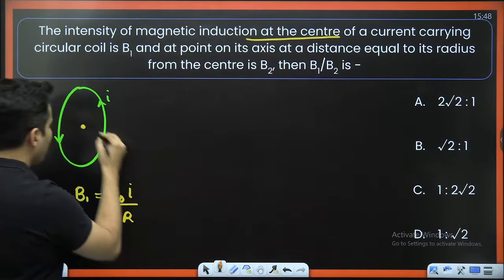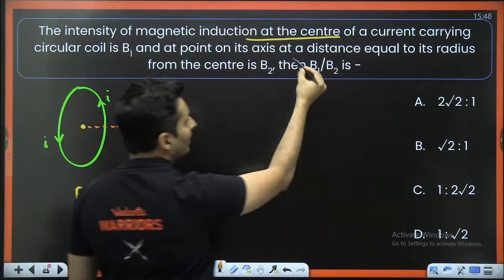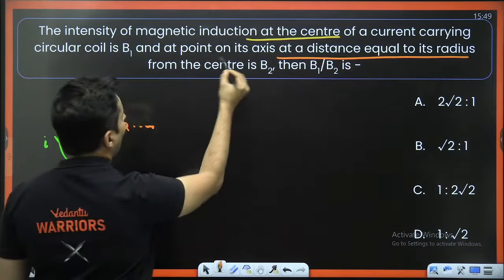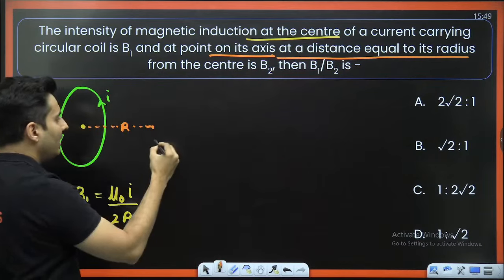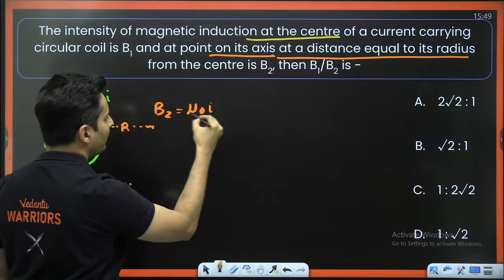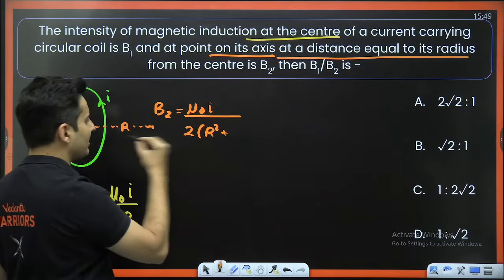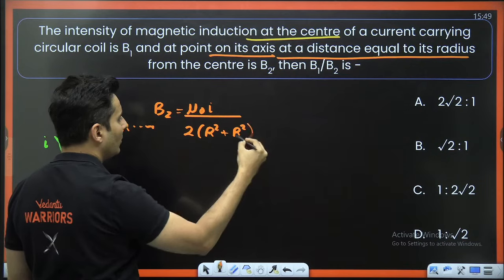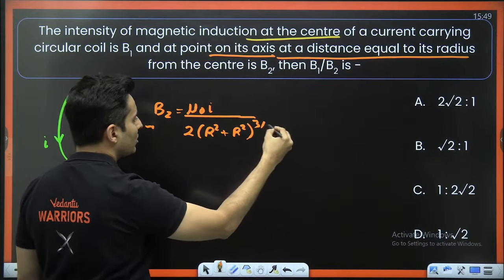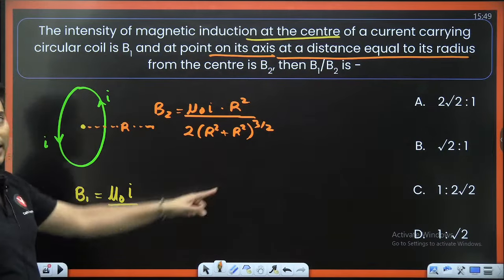Now let's say you go to a distance equal to R, the radius, on the axis. Then what is the magnetic field at that point? It is mu naught I R square divided by 2, times R square plus X square, where X is also R, whole raised to 3 by 2. This is the correct formula.